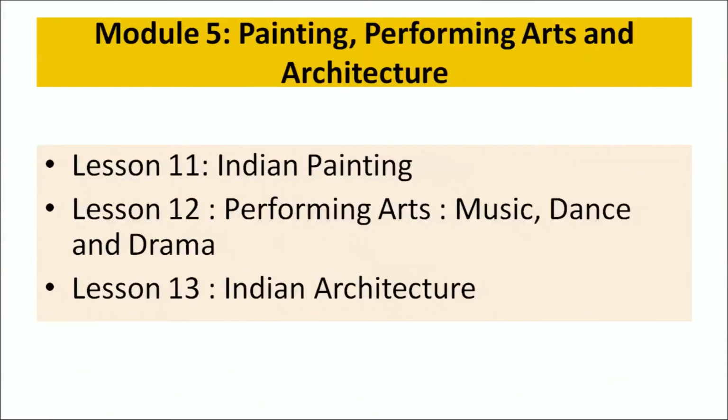Now let us understand module number 5, that is Painting, Performing Arts and Architecture. This module traces the evolution of various art forms in India such as painting, handicrafts, music, dance, drama, architecture and sculpture. Accordingly, you will find 3 lessons in continuation with the previous lesson in this module. Lesson number 11, Indian Painting. Lesson number 12, Performing Arts, Music, Dance and Drama. Lesson number 13, Indian Architecture.